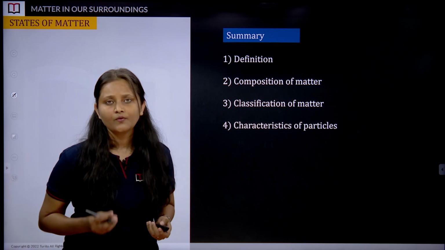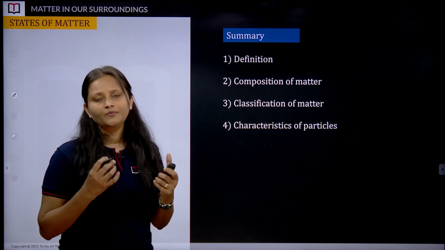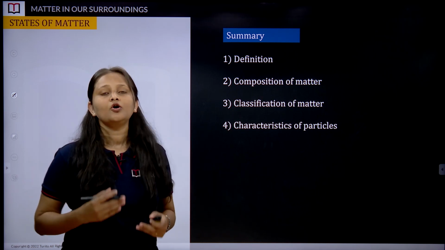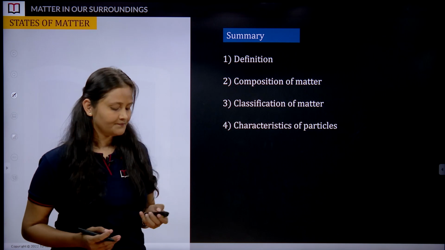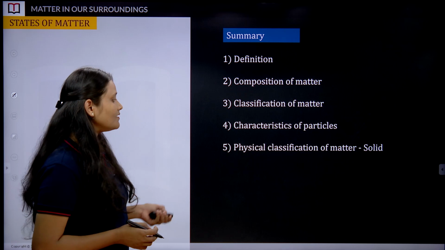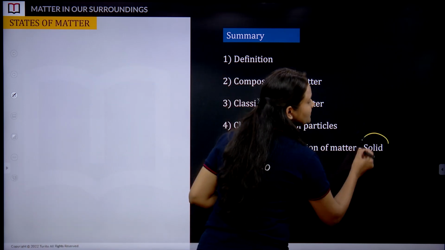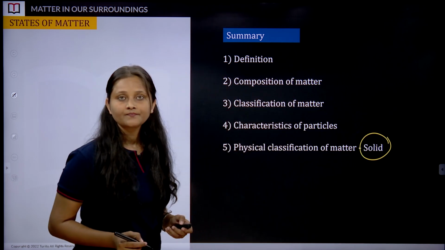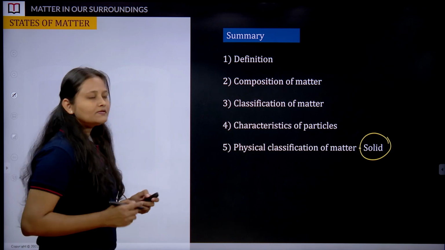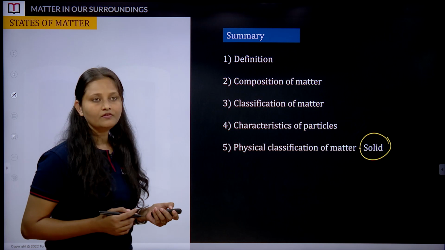Matter consists of small particles. These particles experience a force of attraction. They are moving here and there, so randomly they are in continuous motion. Also, these particles have spaces. Under the physical classification of matter, we have covered all the properties of solids, right? So it's time to solve some questions based on the content which we have covered.